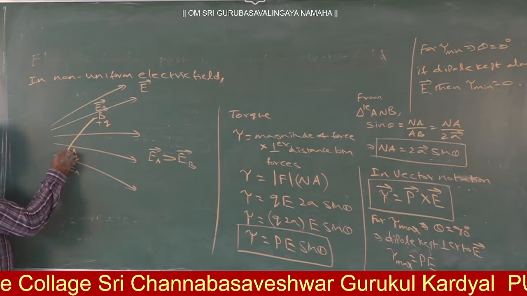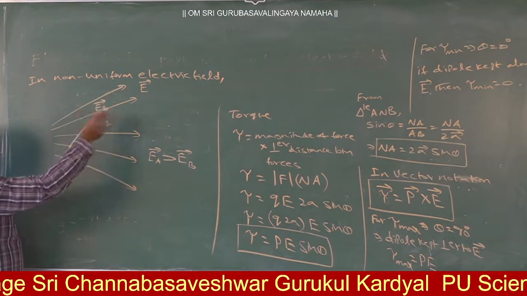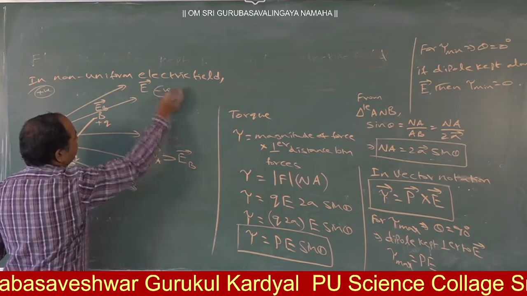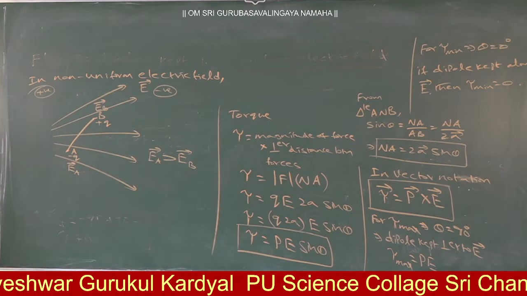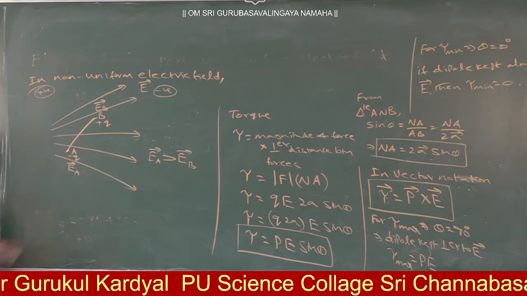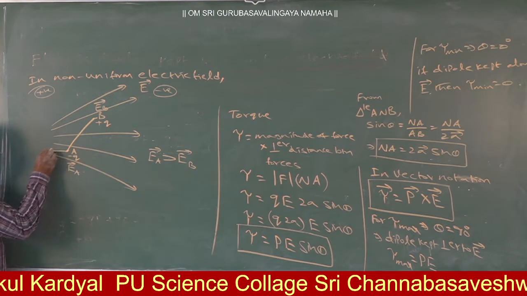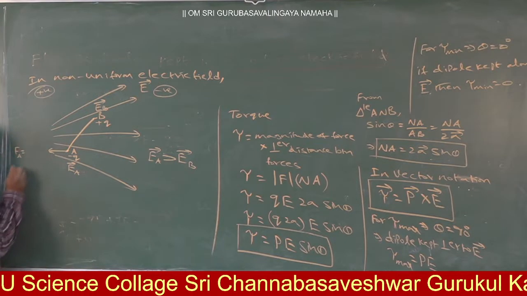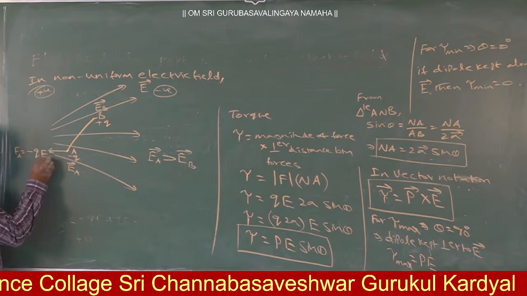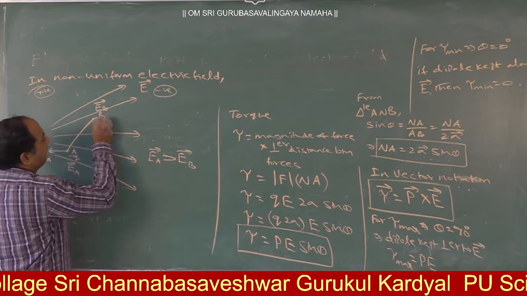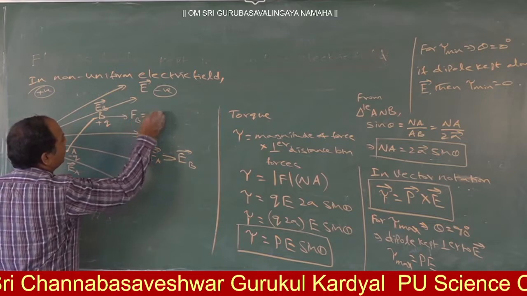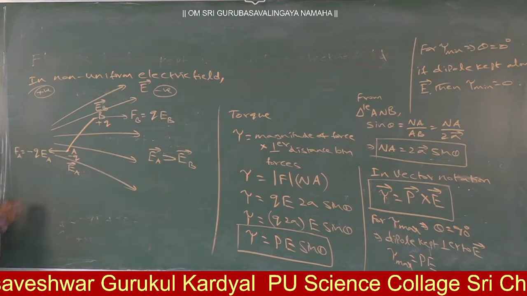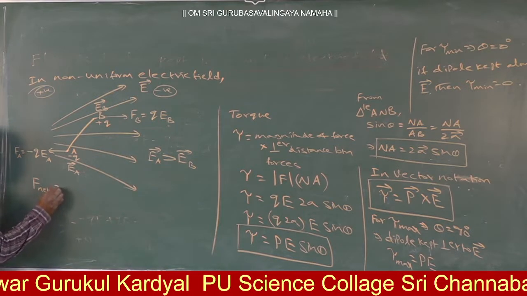Now the electric field is in this direction, away from positive towards the negative. So at A, what is the force? FA is minus Q into EA. At B, what is the force? Plus Q into EB. Now, try to tell, here is F net 0 or not equal to 0?